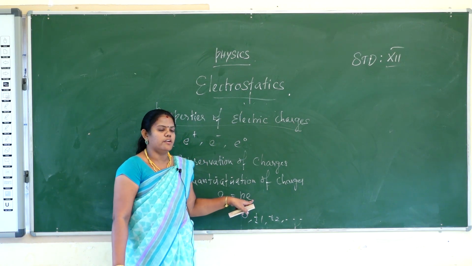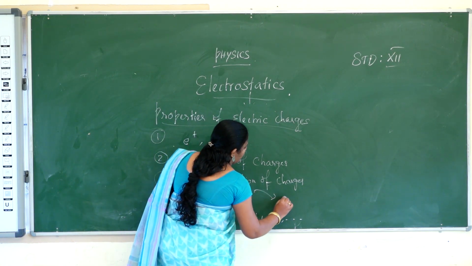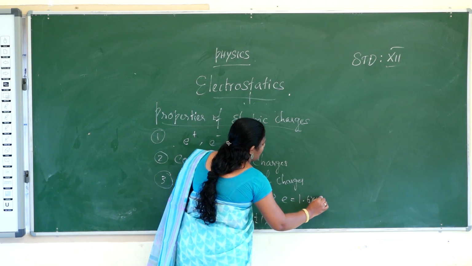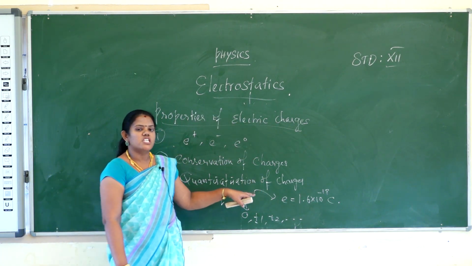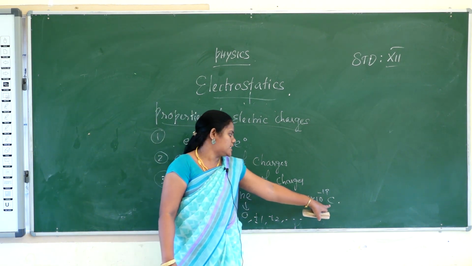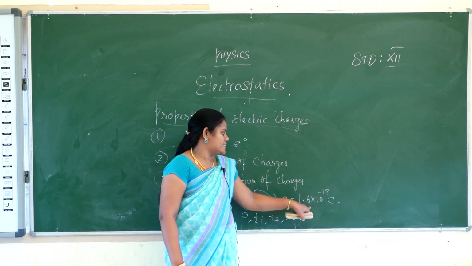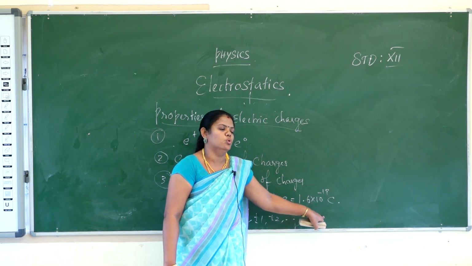What is the charge of an electron? The value is e equal to 1.6 × 10^-19 coulomb. What's the unit of charge? That is coulomb, C. So e is equal to 1.6 × 10^-19 coulomb.